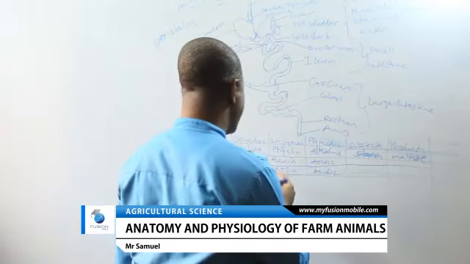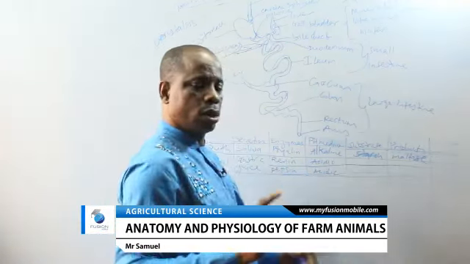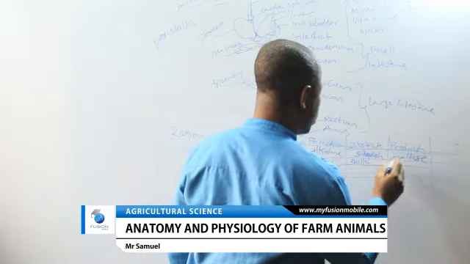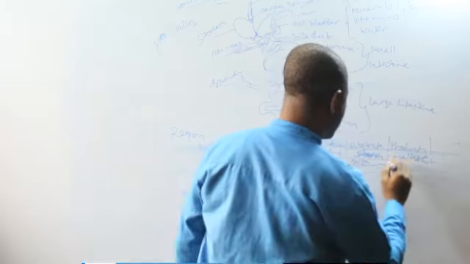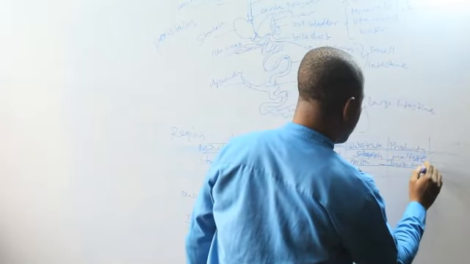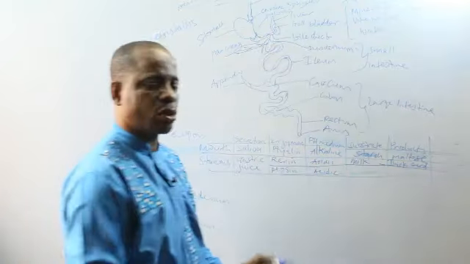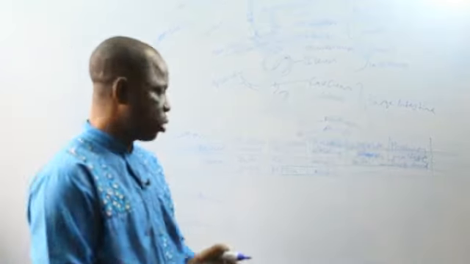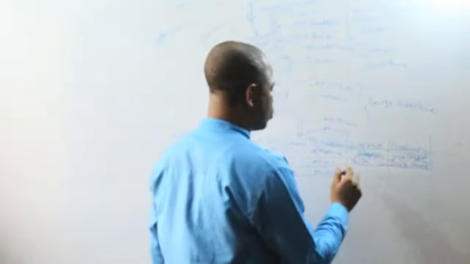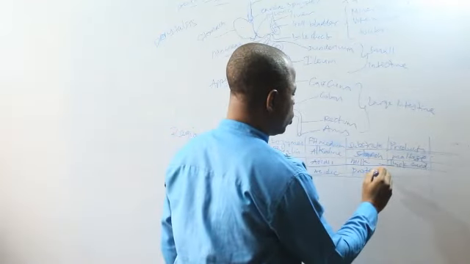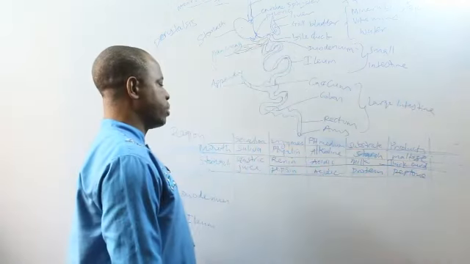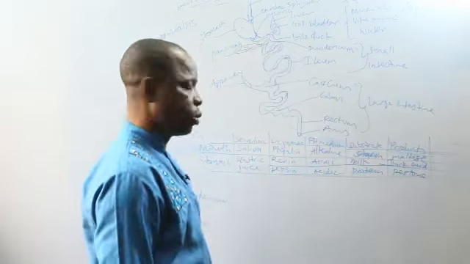Now, renin will act on liquid protein, such as milk, and convert it to a thick curd. We call it coagulation of milk. That means it extracts water from the milk and it becomes solid protein. Now, pepsin will act on solid protein and convert it to peptone. Pepsin converts protein to peptone.